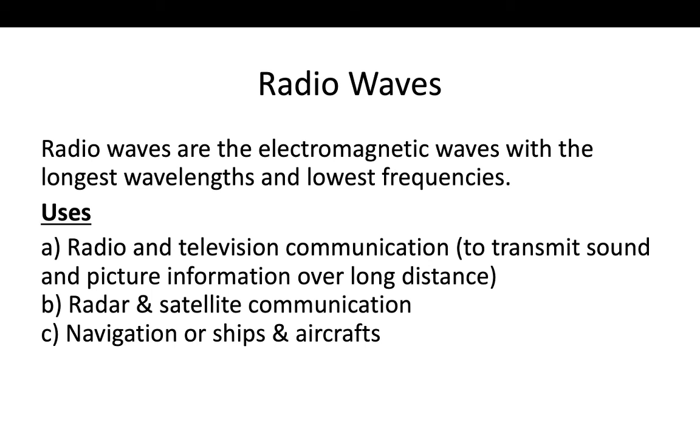Obviously, radio and television communication, radar and satellite communication, navigation of ships and aircraft. So you see radio communication has the highest applications nowadays. That's why the radio spectrum is going to be filled. So as an alternative in the future, we can use the visible light communication spectrum to support radio waves.